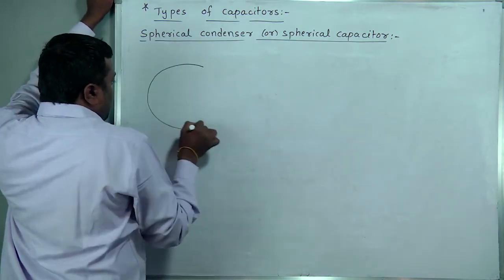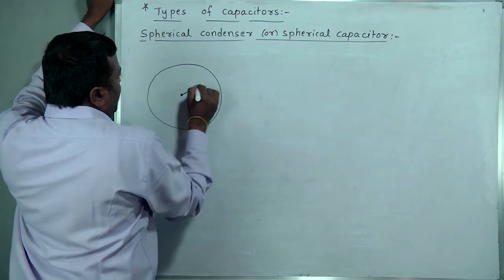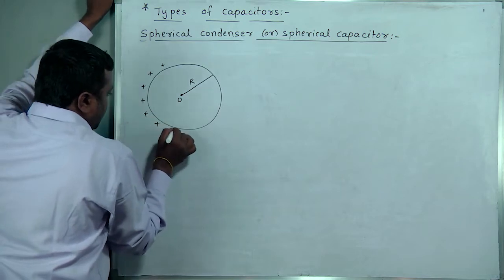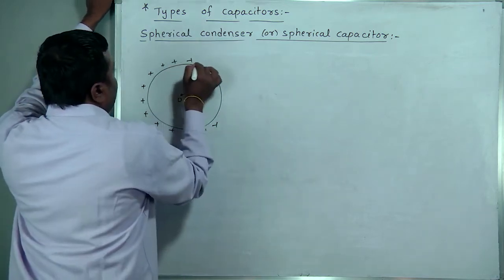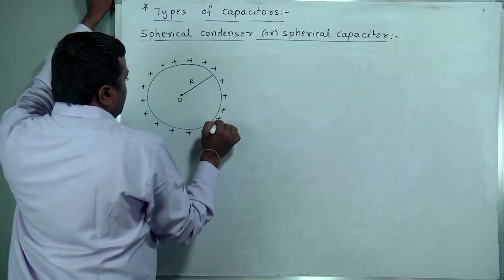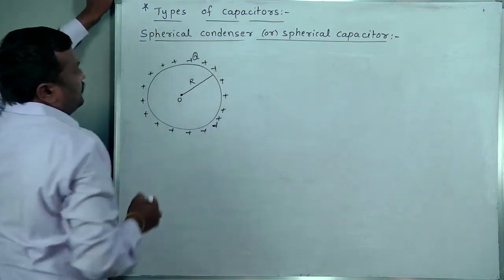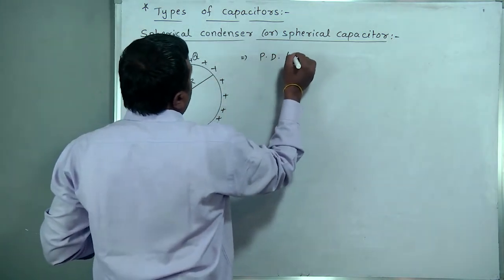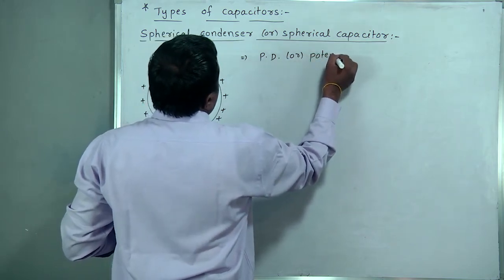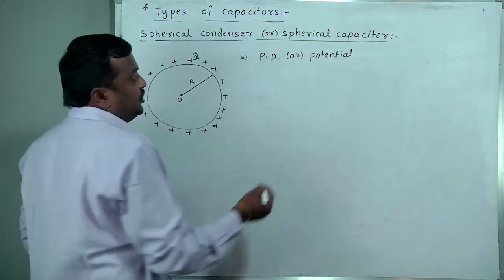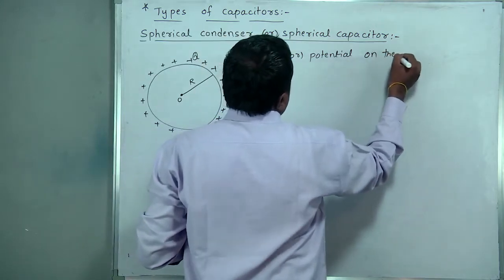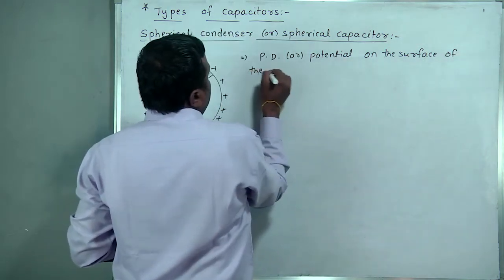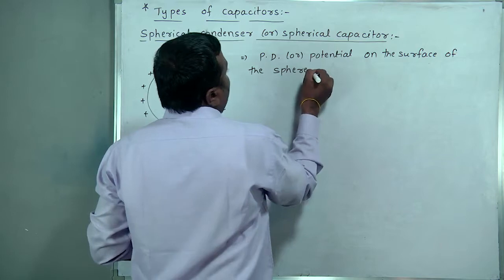Suppose this is a sphere of radius capital R, with center O. On the surface of this sphere, only charges will be placed because it is hollow, whose charge you consider as Q. Then the potential on the surface of the sphere, we derived this already.